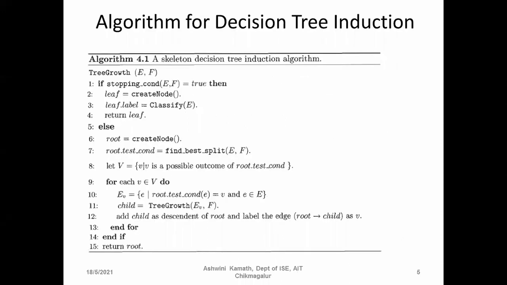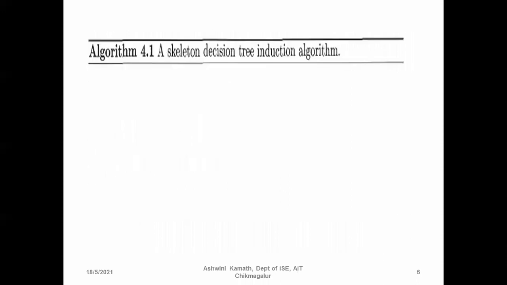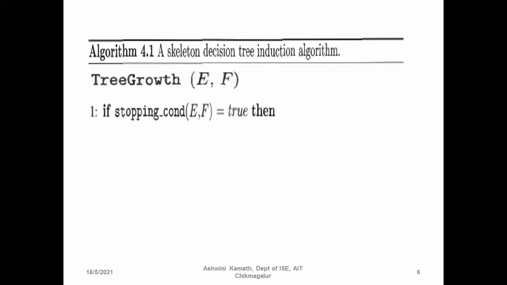So this is the algorithm for decision tree induction. We'll discuss this in detail. TreeGrowth of E, F: you are passing two parameters here, E and F. If the stopping condition for E, F is true, then create a leaf node.